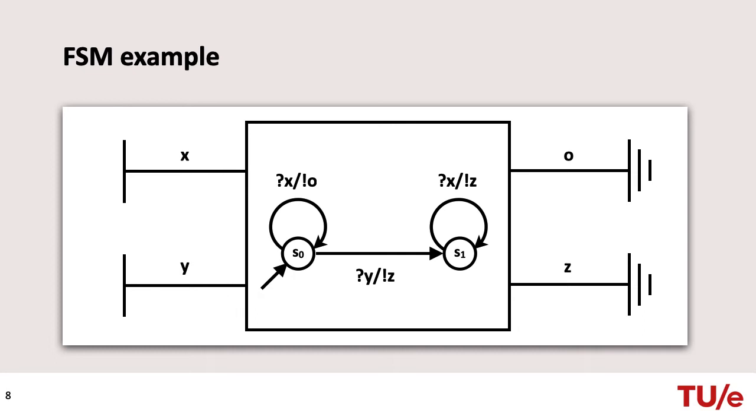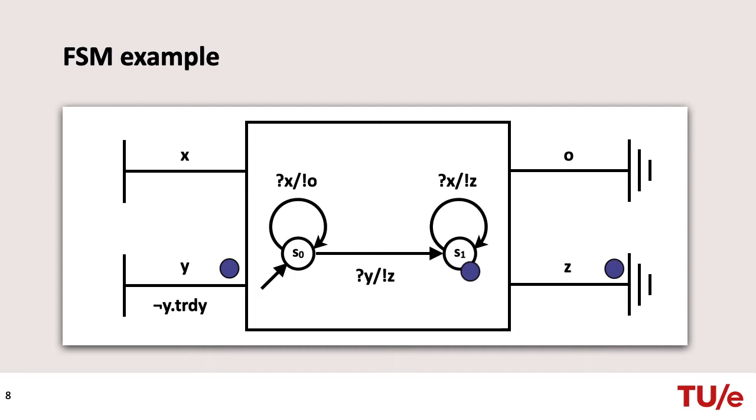Initially, the FSM is in state S0. When the source connected to channel Y is ready to produce a token and the sink connected to channel Z is ready to accept a token, the transition from S0 to S1 becomes enabled, which makes the T-ready signal of channel Y and the I-ready signal of channel Z true. The FSM takes the transition from S0 to S1, consuming the token on Y and producing the token on Z.